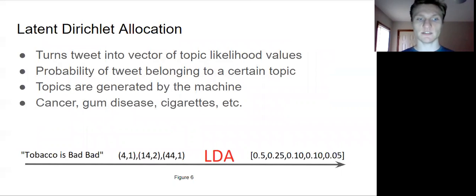Latent Dirichlet allocation is a topic modeling algorithm that gives the likelihood of a tweet belonging to various topics. In my case, this might indicate whether a tweet focuses on cancer, gum disease, cigarettes, etc. Topics are generated by the machine and can be anything. Sometimes they aren't even interpretable by humans.